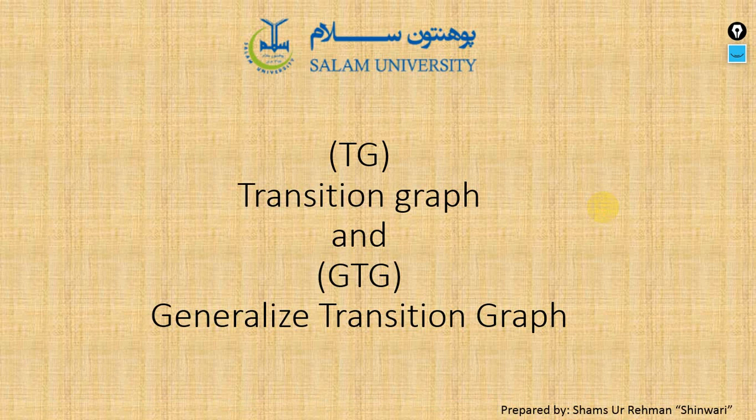Dear students, today our topic is about TG and GTG. In previous class, I have discussed the FA, finite automation, and in that I have discussed the NFA, non-deterministic finite automation. In this lecture, we will discuss the TG and GTG: TG, transition graph, and GTG, generalized transition graph. Both are types of finite automata. In these two types, we will also make diagrams for the regular expressions.